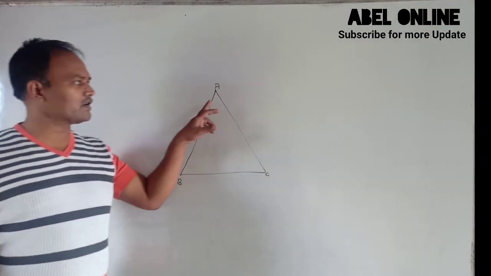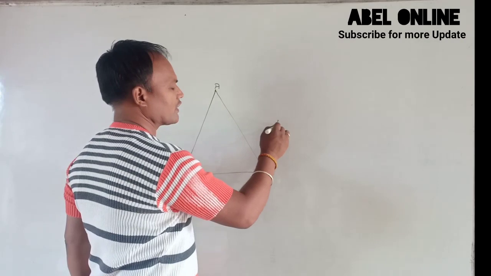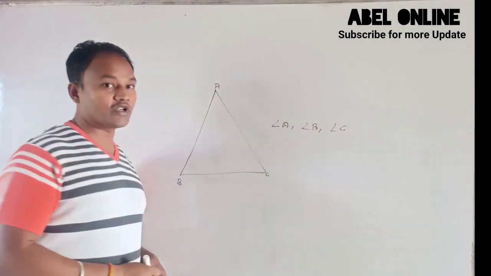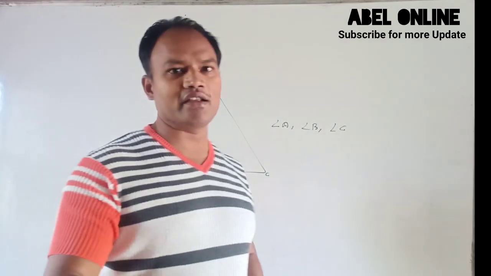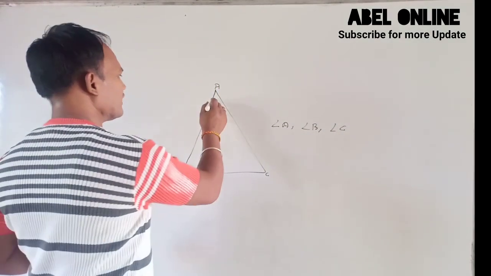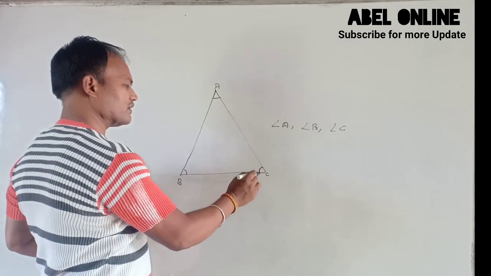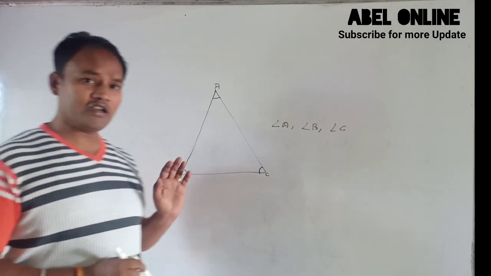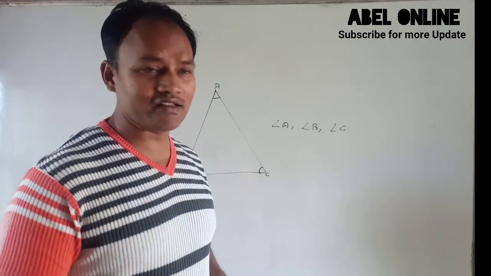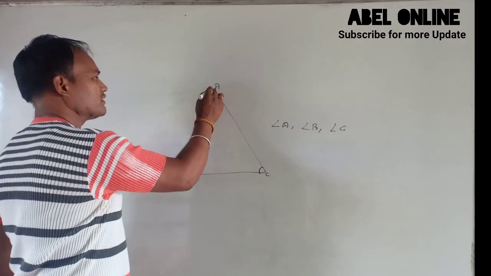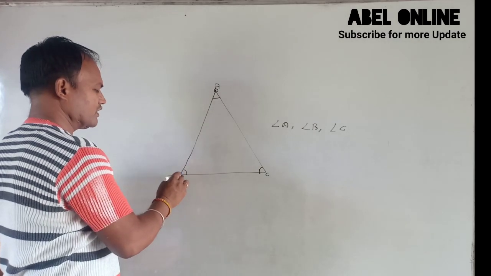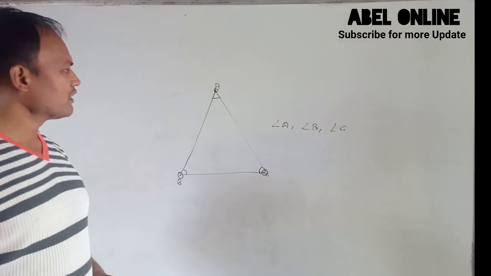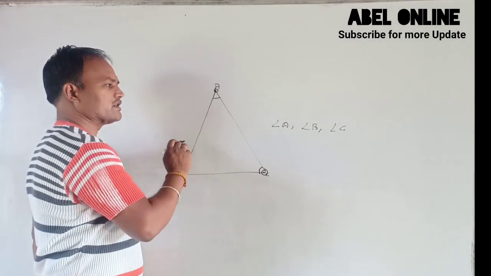Here angle A, angle B and angle C are there. So there are three angles, angle A, angle B and angle C. So this is the angle A, this is the angle B and this is the angle C. Now there are three vertices. Three vertices means this is the vertex A, vertex B, vertex C. So there are three vertices and there are three sides.